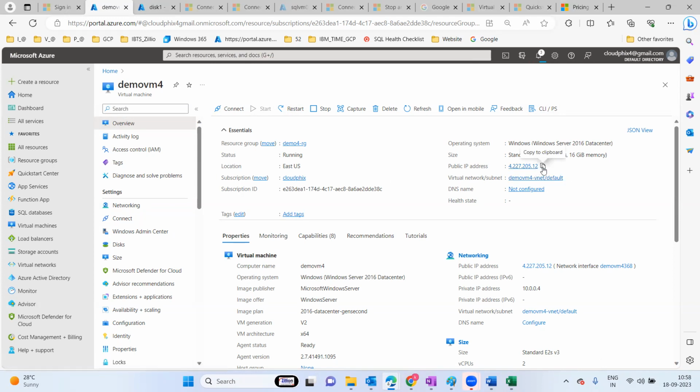So taking the IP and connecting is one approach. The other approach would be the following.